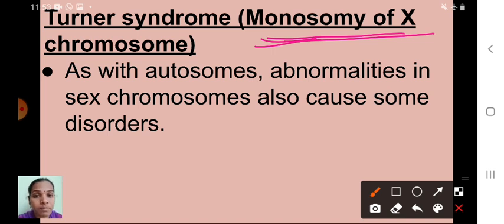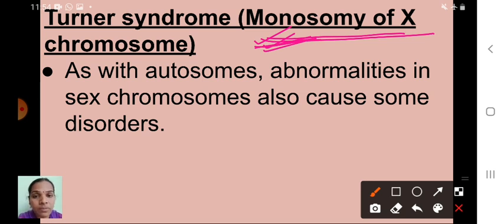Yes, chromosomes are present inside the nucleus. Can you say where the nucleus is? The nucleus is present in our cell. Our body is made up of cells. So in each and every cell there are 23 pairs of chromosomes. Normally two copies of chromosomes are there. So here monosome means that instead of two copies, only a single copy of the X chromosome is there.